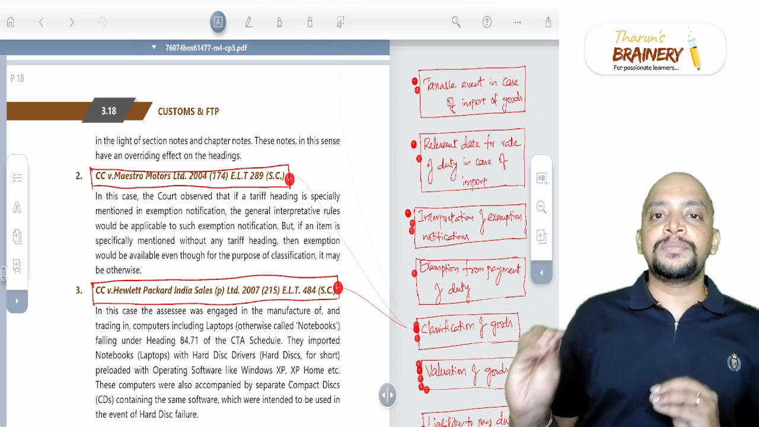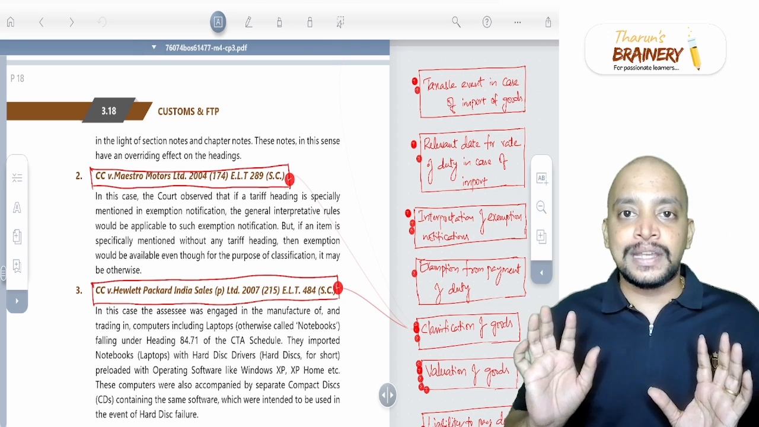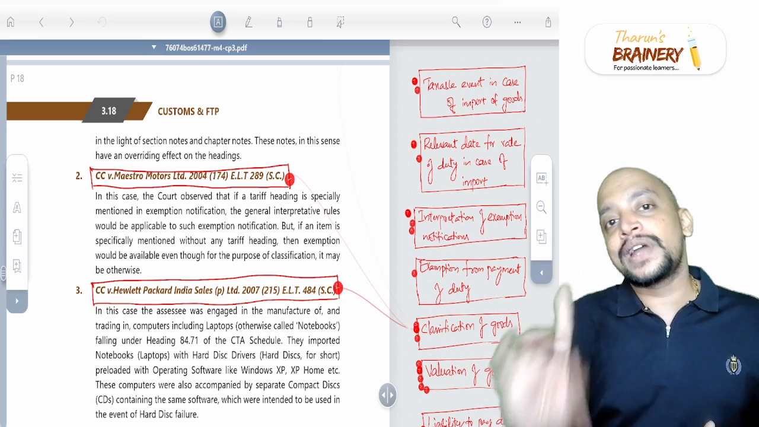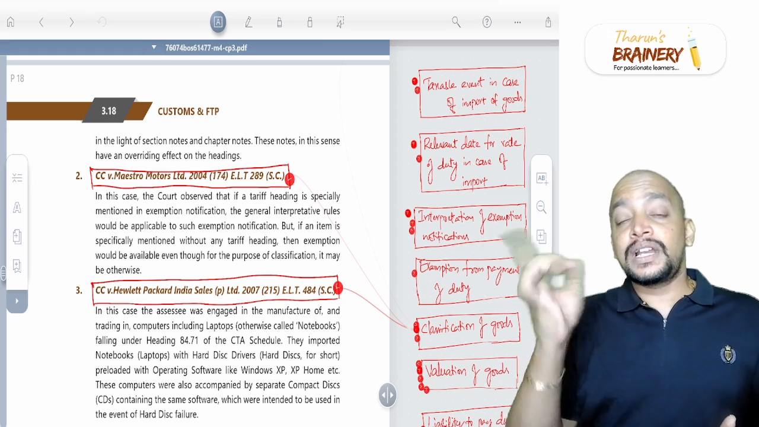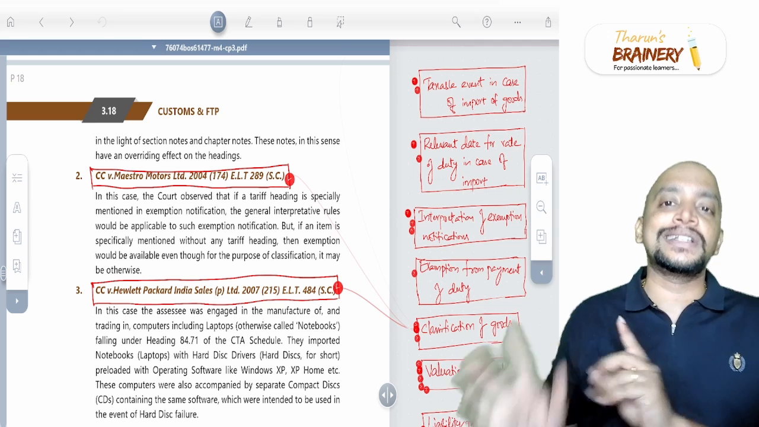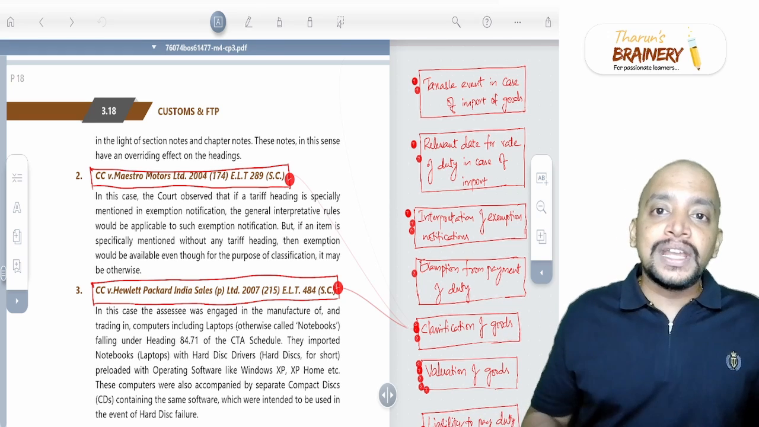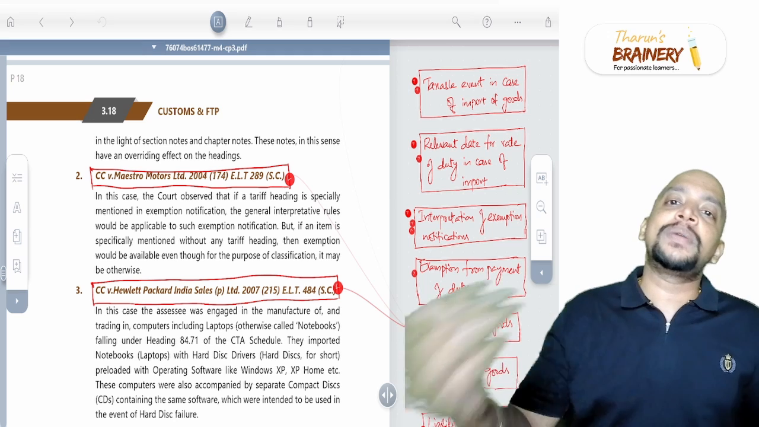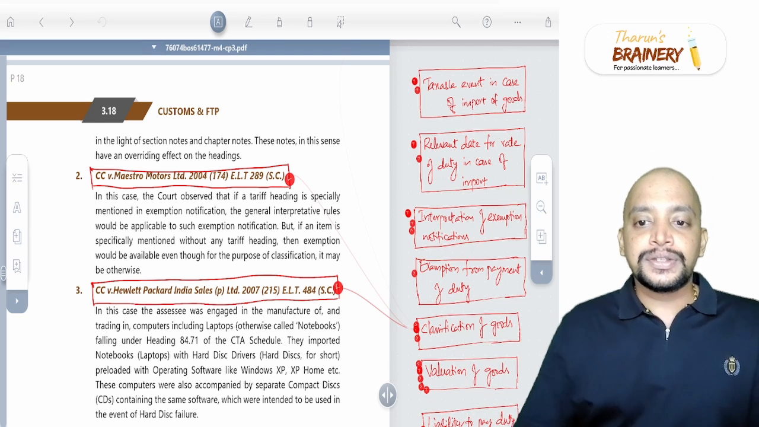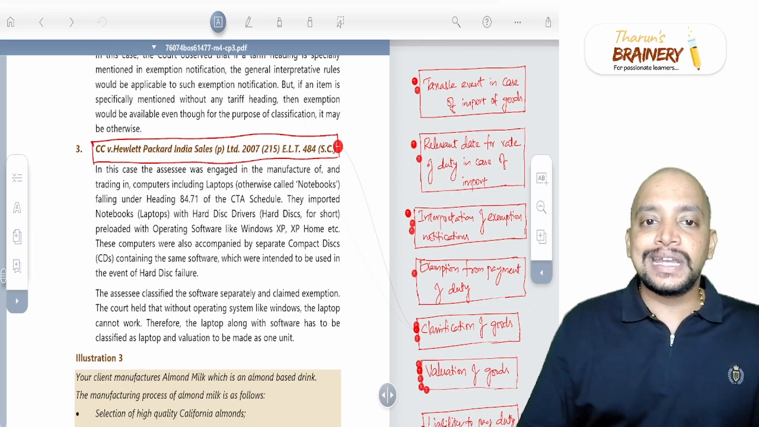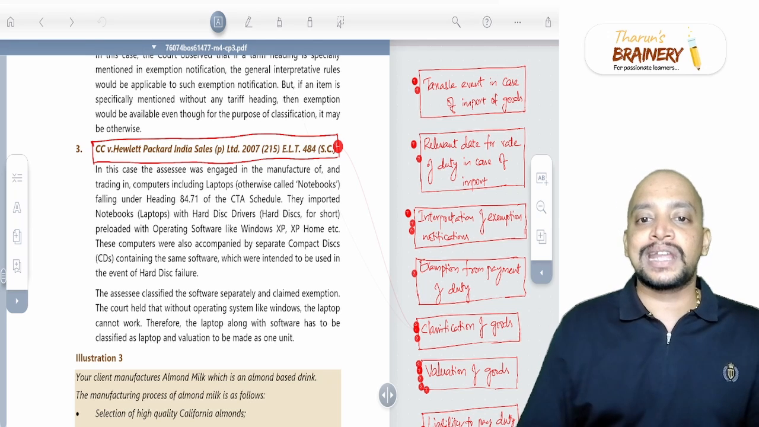So in Mastro Motors Limited, you remember this motor vehicles example. Motor vehicles imported falling under so and so heading are exempted, meaning if the motor vehicle imported falls under that heading only, then it is exempted. If it says motor vehicles imported are exempted, it means if that motor vehicle is coming under any heading, it will be coming under exemption only. Then we have the Hewlett Packard India Sales Private Limited case.